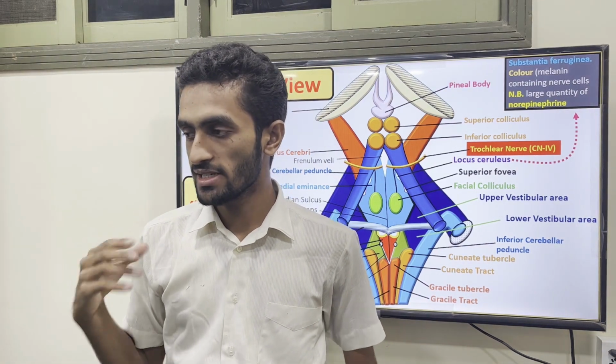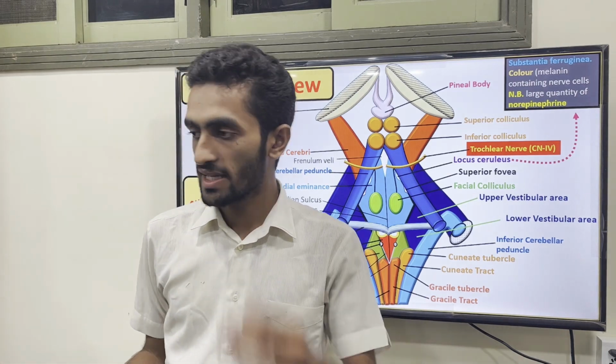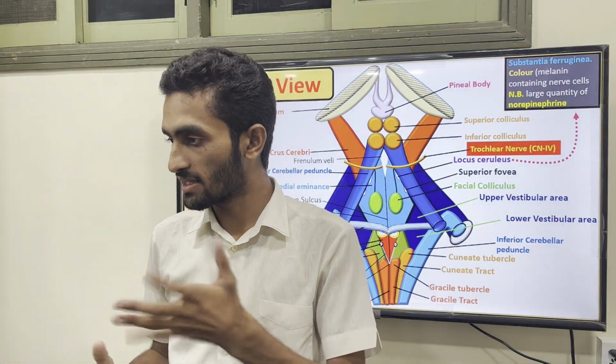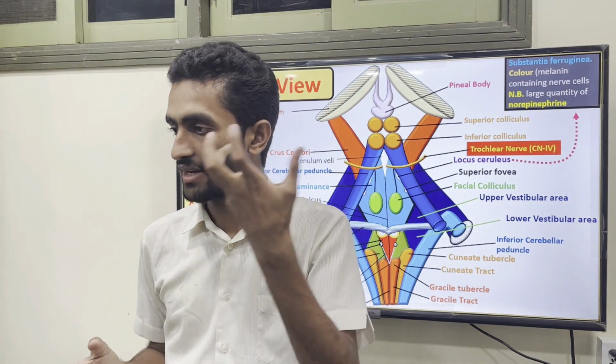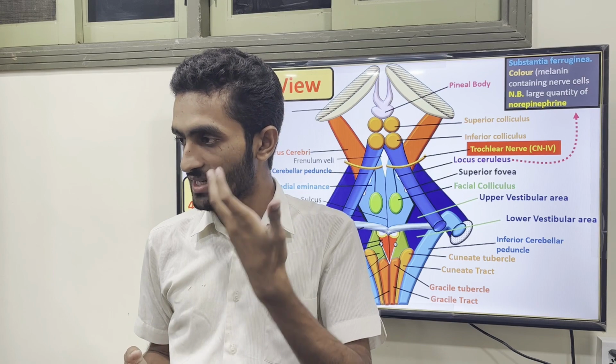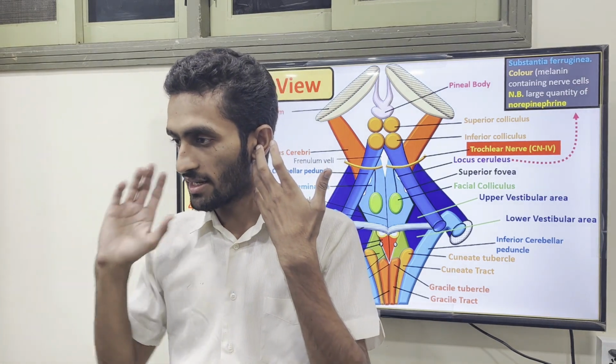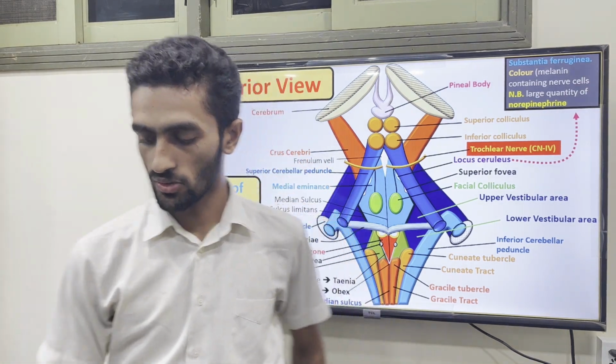Major questions are asked in the exam. They are associated with the tectospinal pathway, where the superior colliculus takes reflex from the eye, associated with the eye reflex, and for hearing or auditory it is your inferior colliculus.